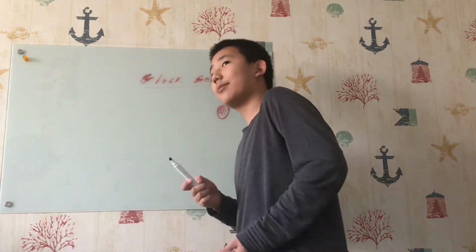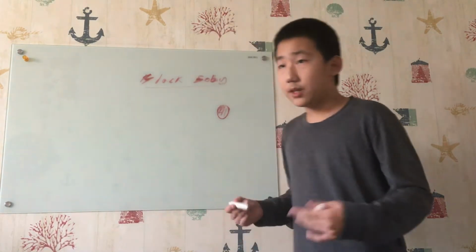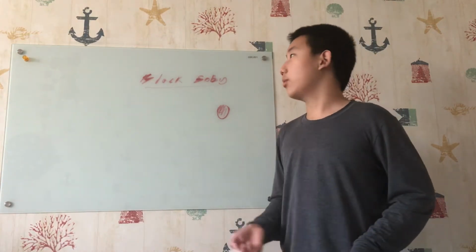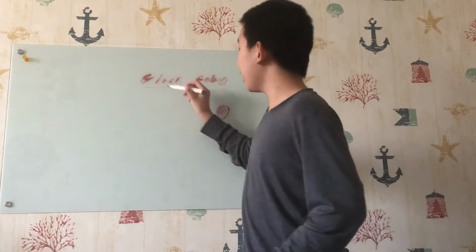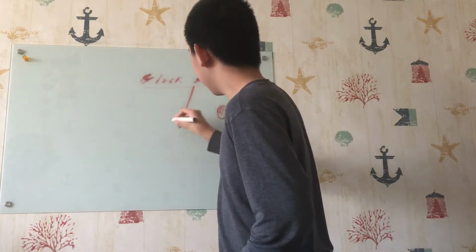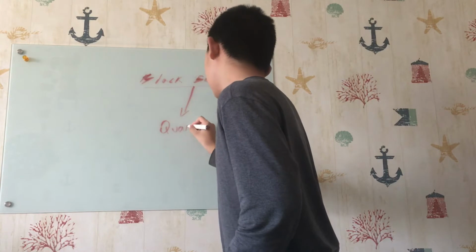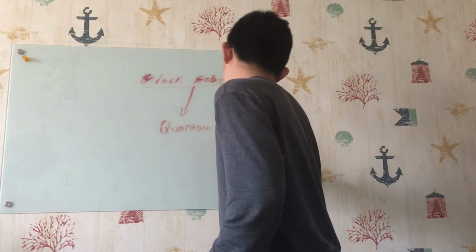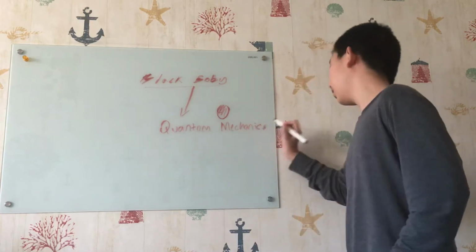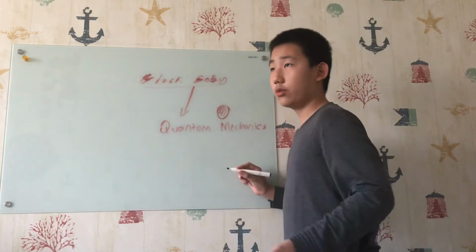And at the time, people thought physics was dead because everyone figured it out. Obviously, they didn't know the subatomic world. This is one of the key aspects that led to quantum mechanics.